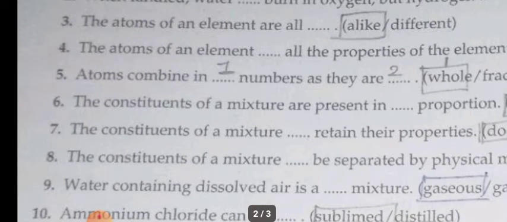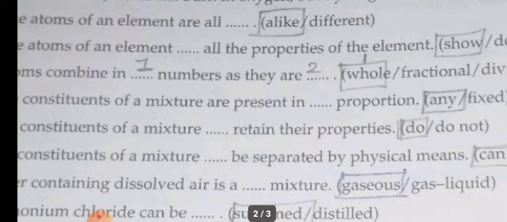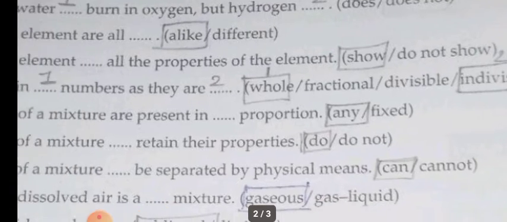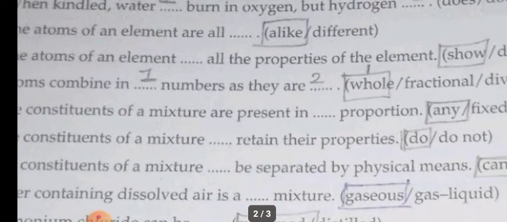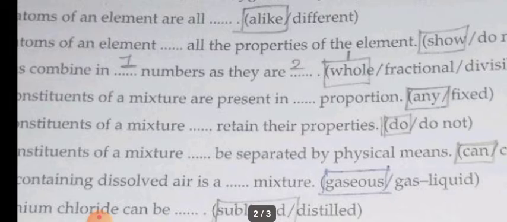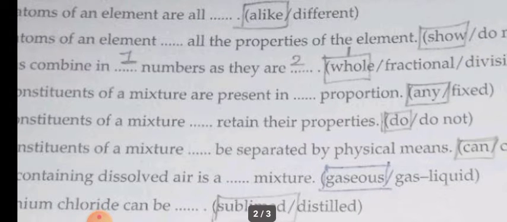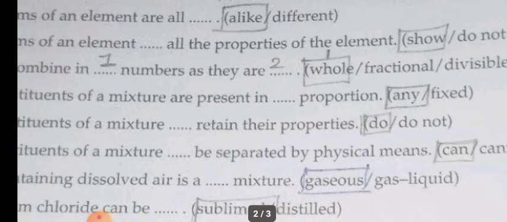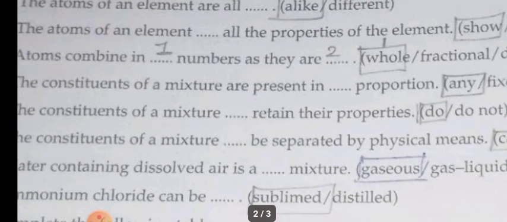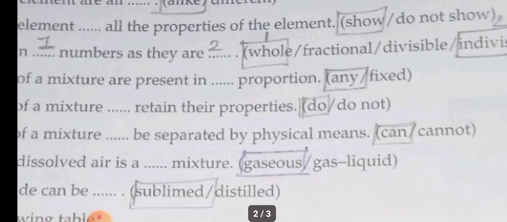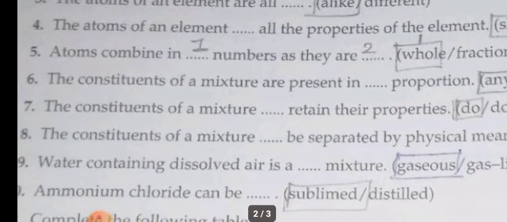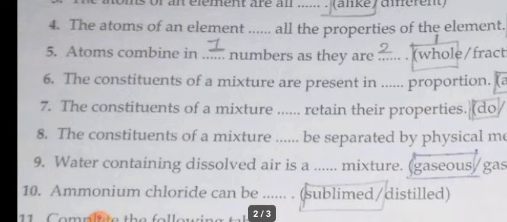Next question, fifth one, atoms combine in dash numbers as they are dash. So atoms combine in whole numbers. Whole numbers are fractional numbers or divisible numbers. They will combine in whole numbers as they are indivisible. We can't divide the atoms, so the atoms will combine in whole numbers.